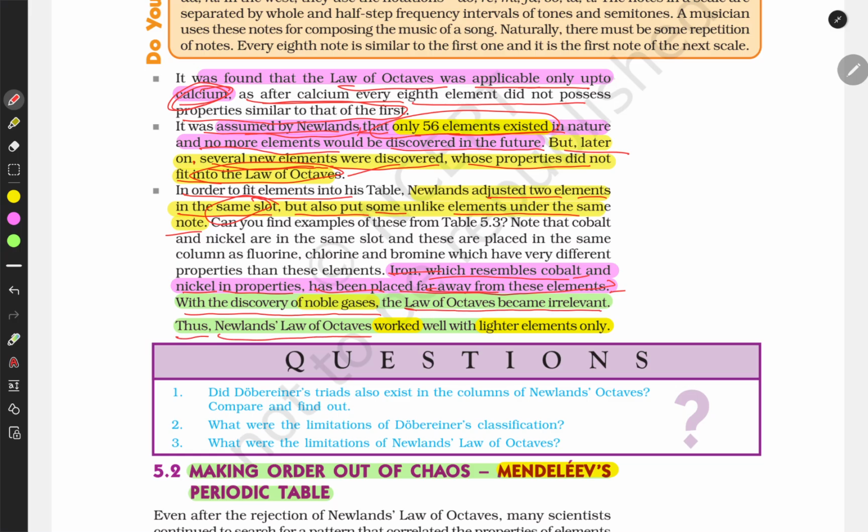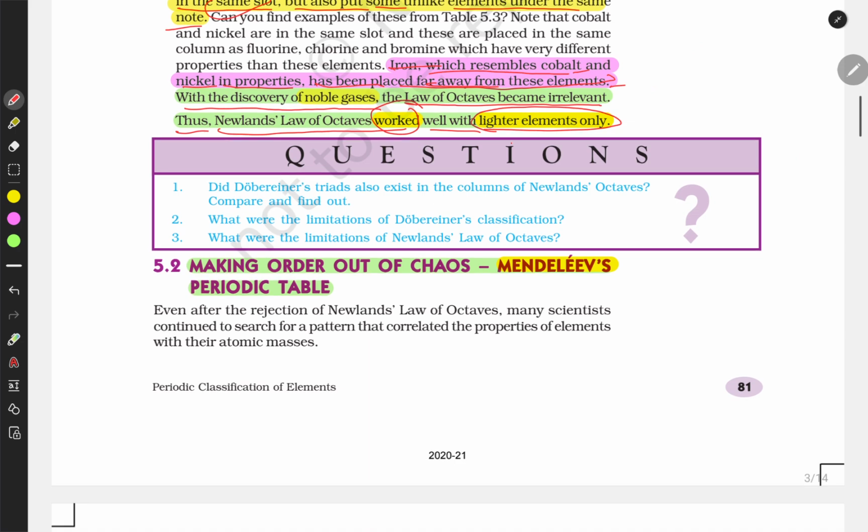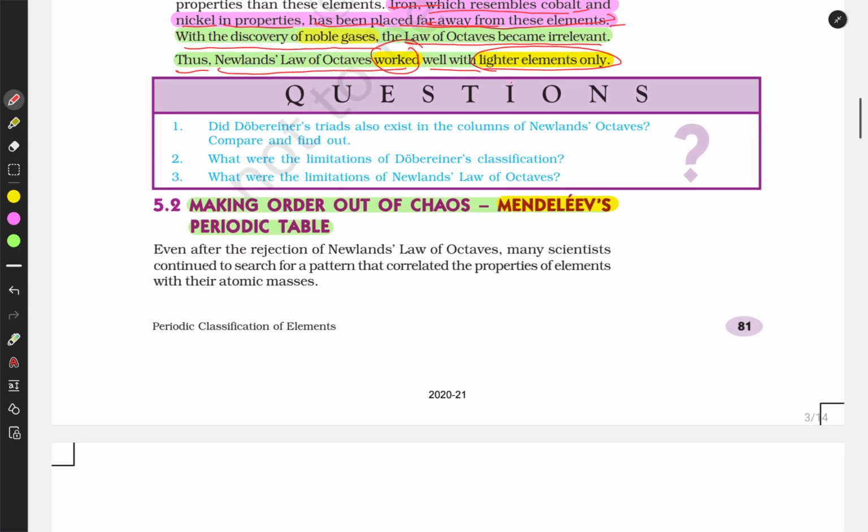Thus, Newlands' law of octave worked well with the lighter elements only. So it was working with the lighter elements only. It was not working for the heavier elements. Then after this, another person, Mendeleev, who was from Russia, again tried to arrange the elements.